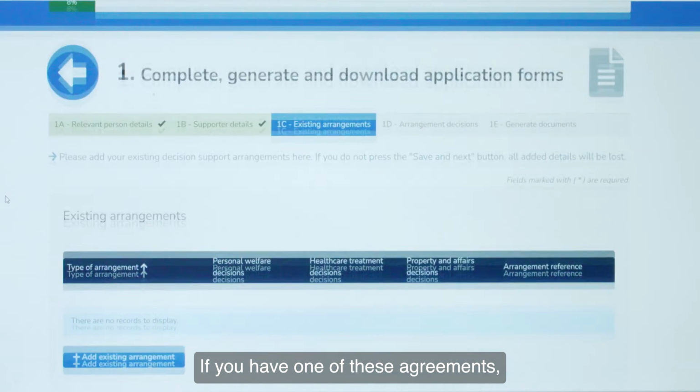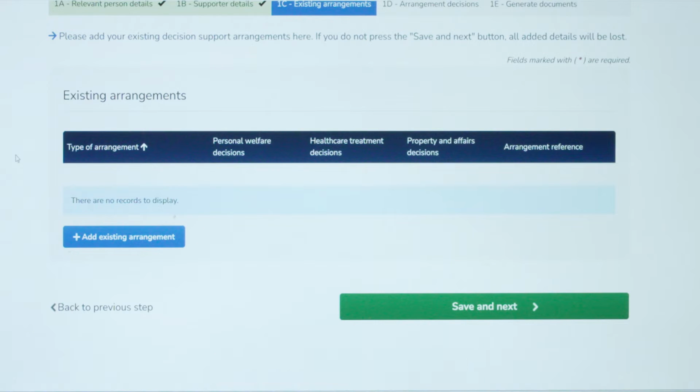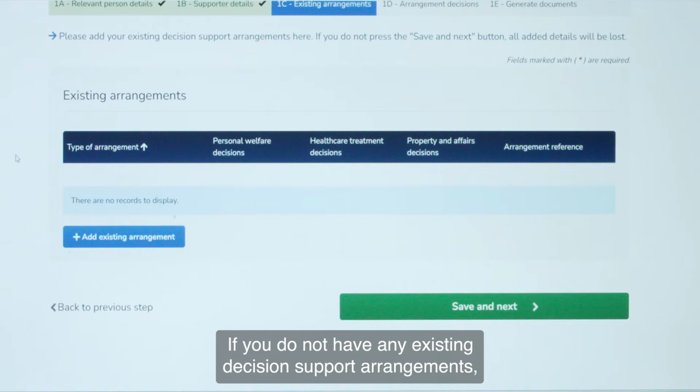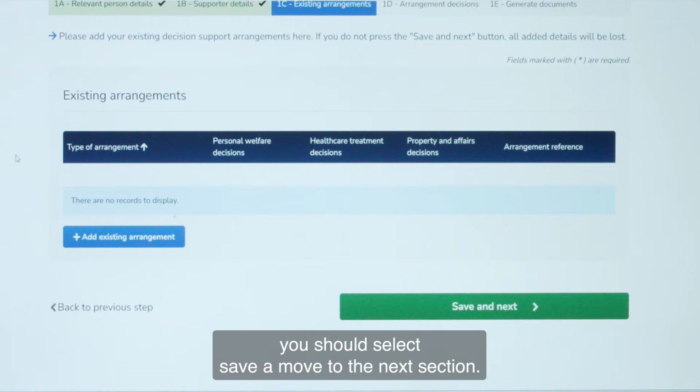If you have one of these agreements, select Add Existing Arrangement to provide us with some details. If you do not have any existing decision support arrangements, you should select Save and move to the next section.